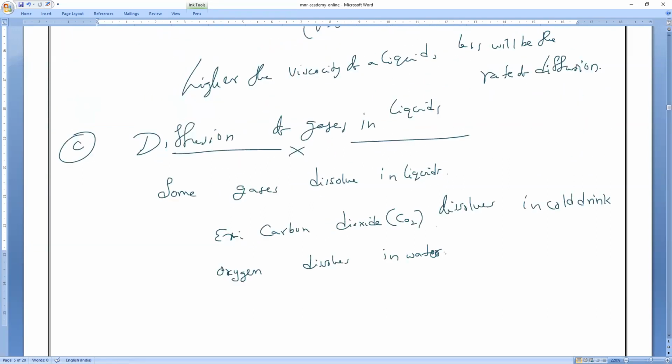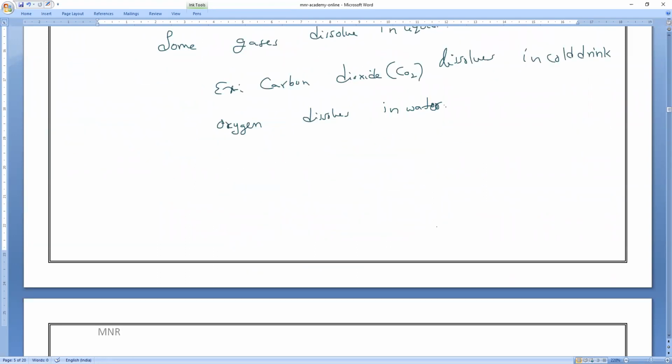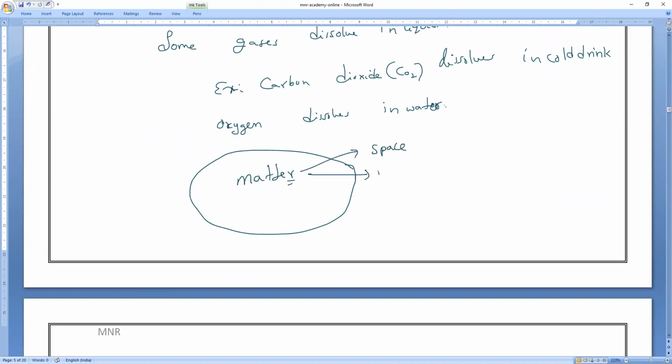Okay. Now, one fact I will tell you. If I take, for example, this is the matter. What is this? I used to call it matter. Matter means two things: it must occupy space and have mass and volume. If you remember that, it is assumed that ordinary matter consists of almost 99.99 percent of empty space only.